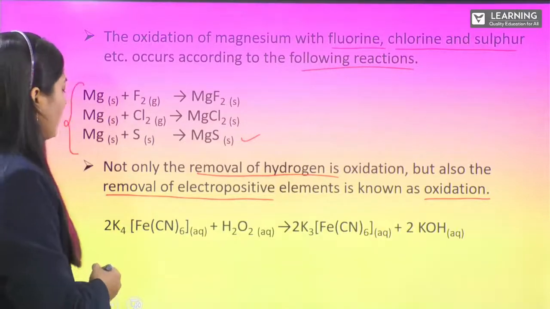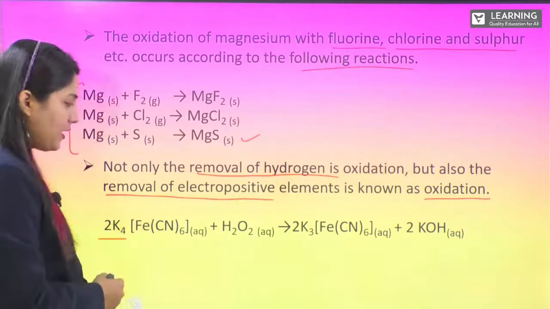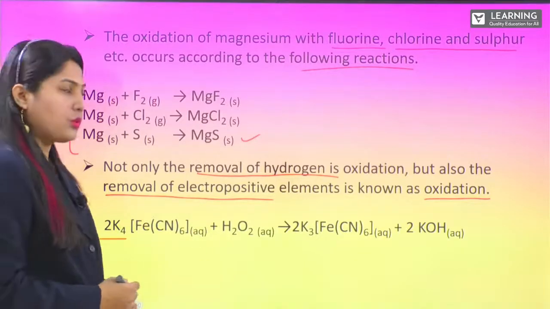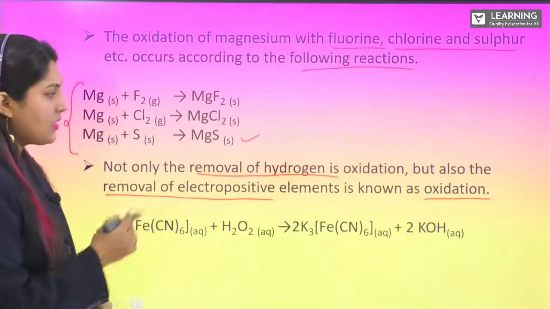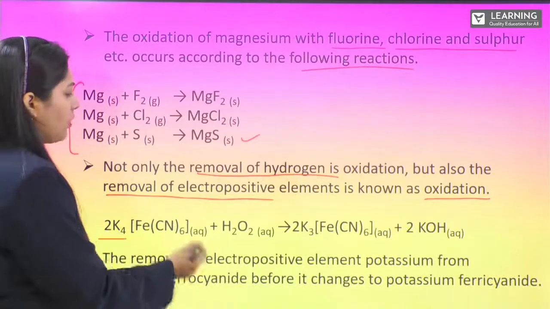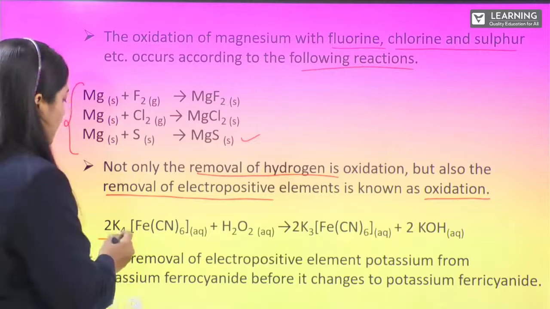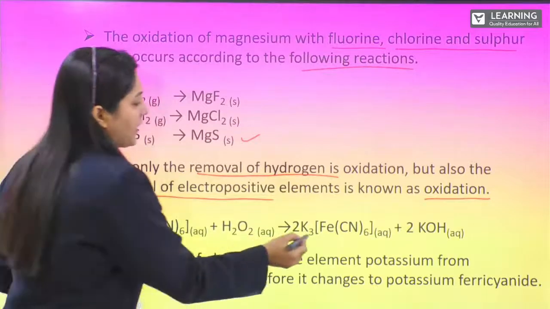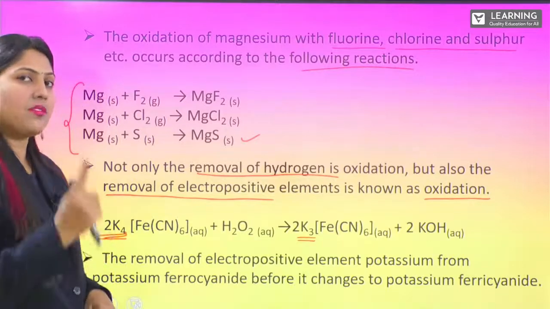We'll have an equation here. Potassium ferrocyanide reacting with hydrogen peroxide gives you potassium ferricyanide plus potassium hydroxide. So for the removal of electropositive element potassium, you can see here we have 4 potassium, here we have 3 potassium. That means 1 potassium is being removed.